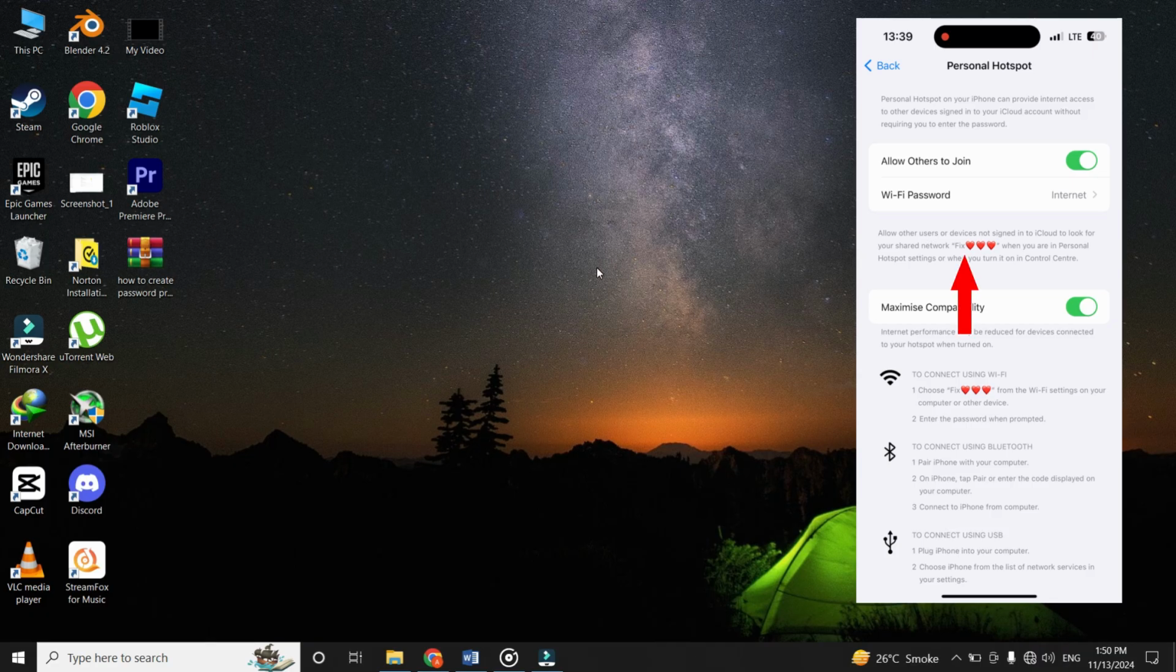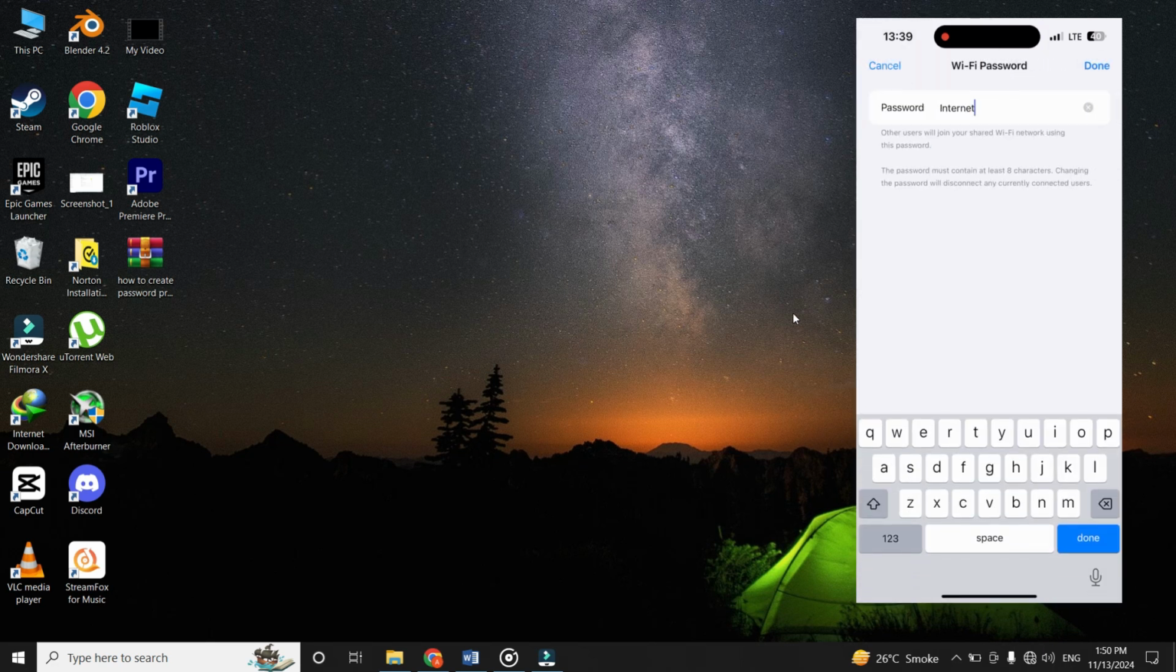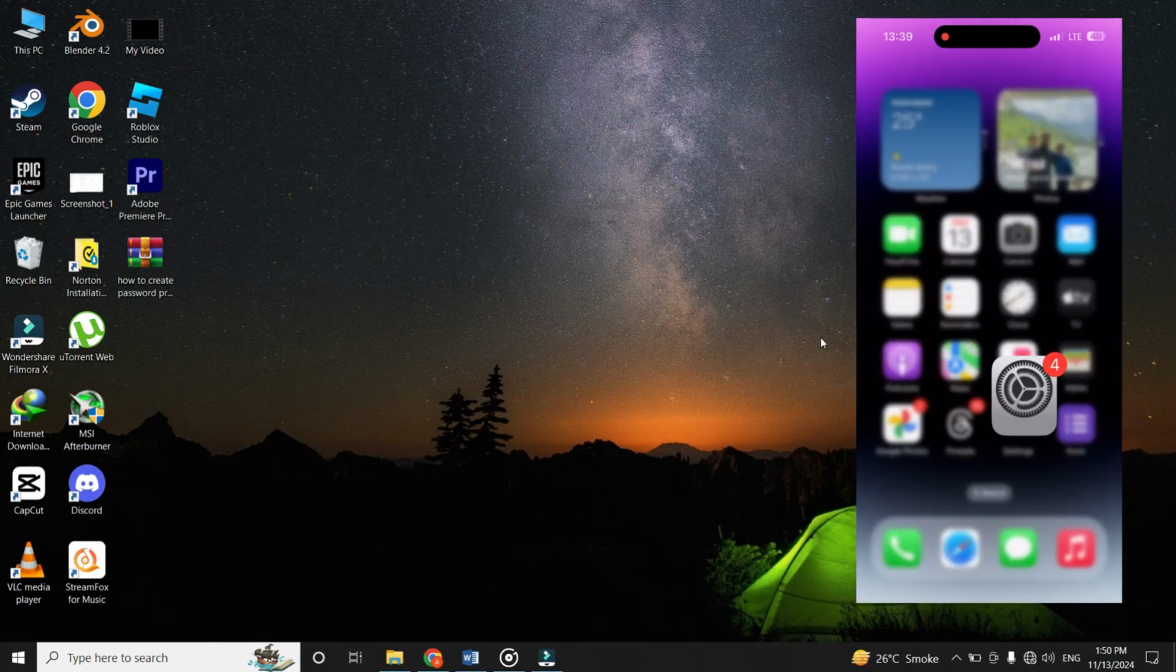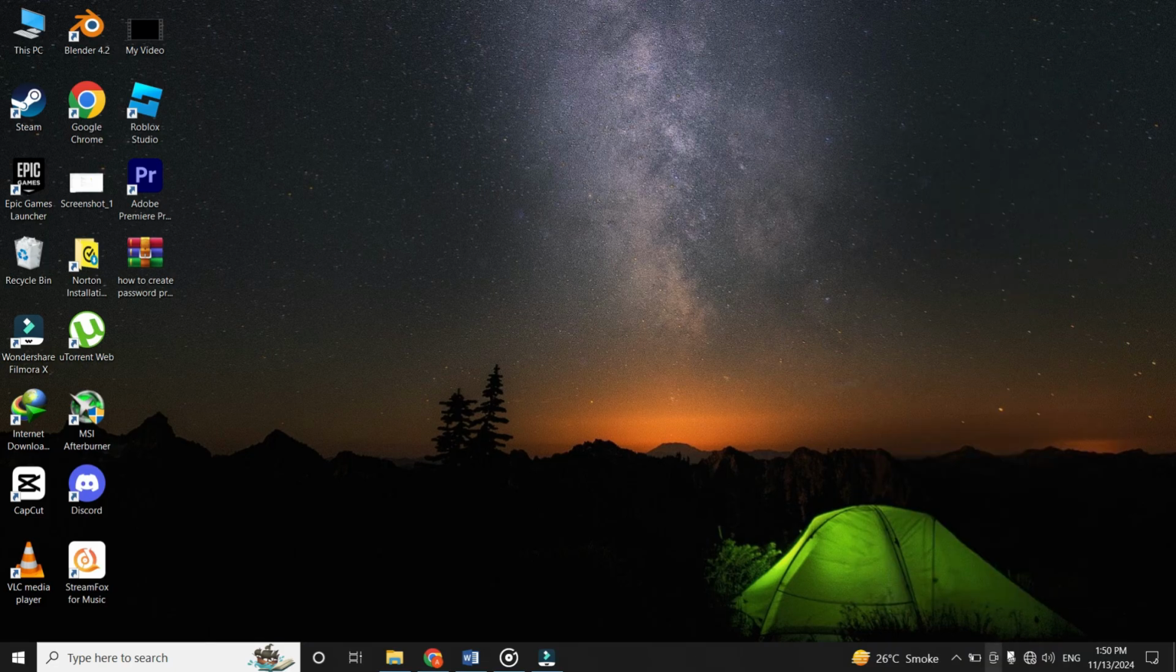Now, you can see my Hotspot name is Fix with 3 red hearts, and my Hotspot password is Internet. Now, once your Hotspot is enabled, to connect your PC from your mobile internet, simply click on this planet icon at the bottom right corner of the screen.